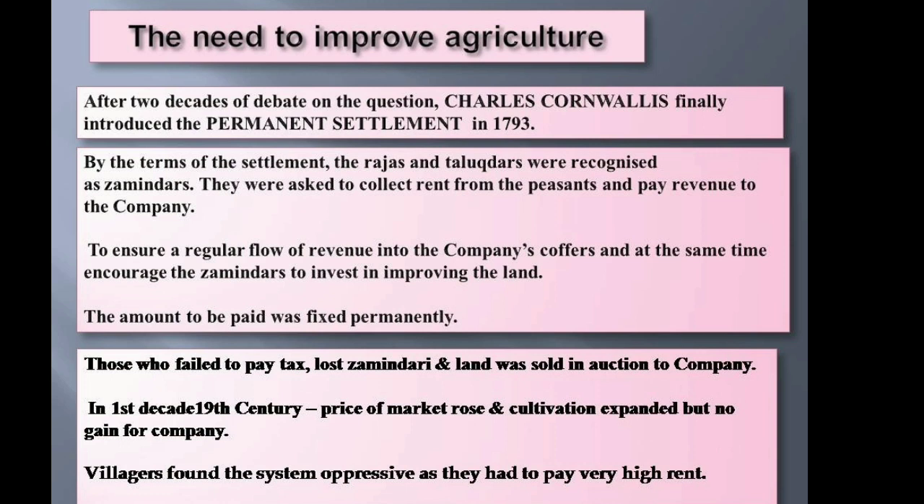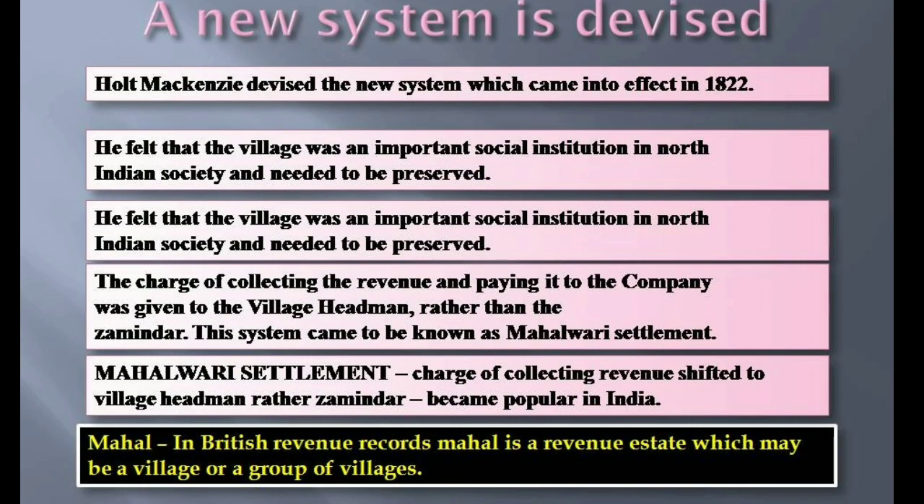Those who failed to pay tax lost zamindari and land was sold in auction to the company. In the first decade of the 19th century, the price of market rose and cultivation expanded, but there was no gain for the company. So the local villagers found this system very oppressive, that means very burdensome, as they have to pay very high rent. Then a new system was devised.